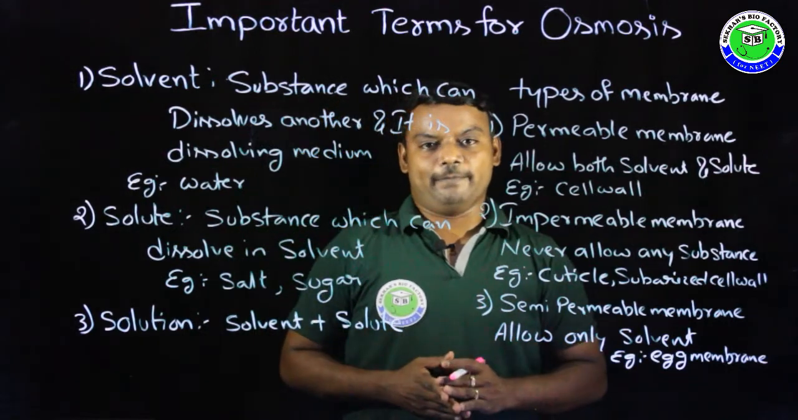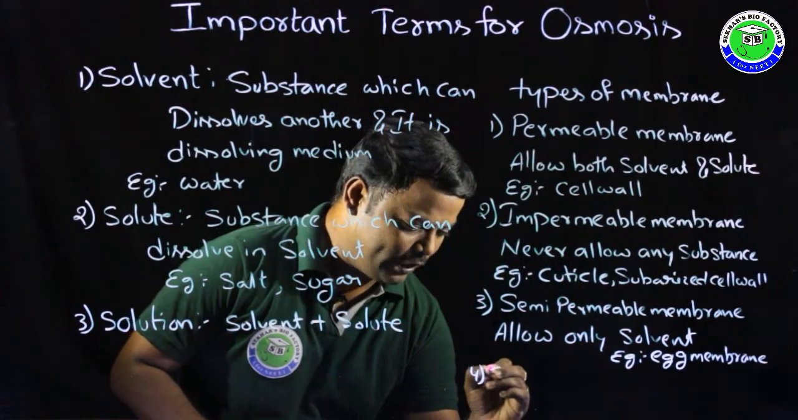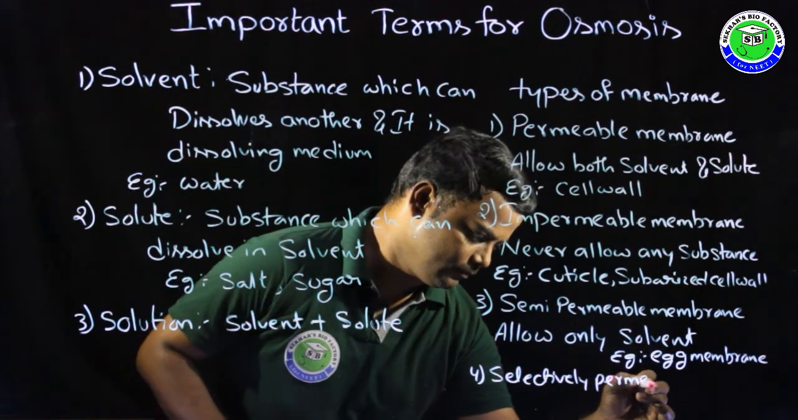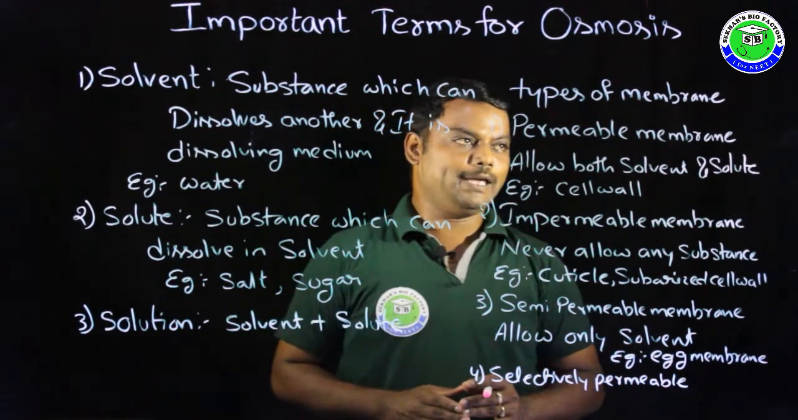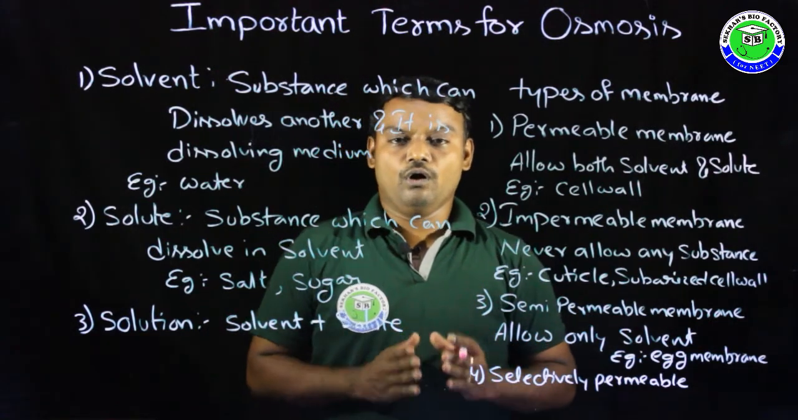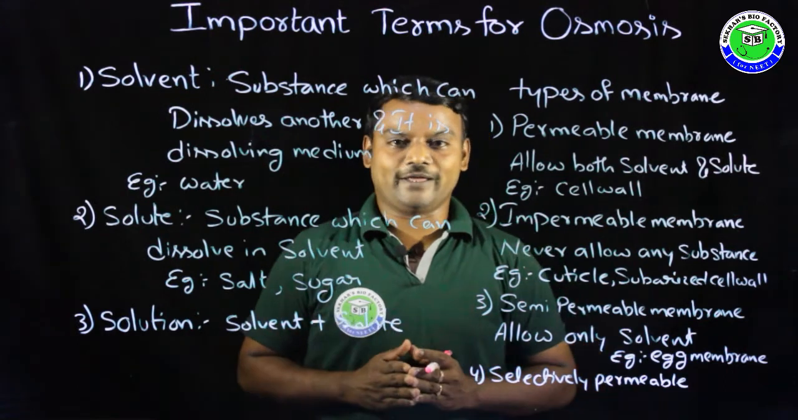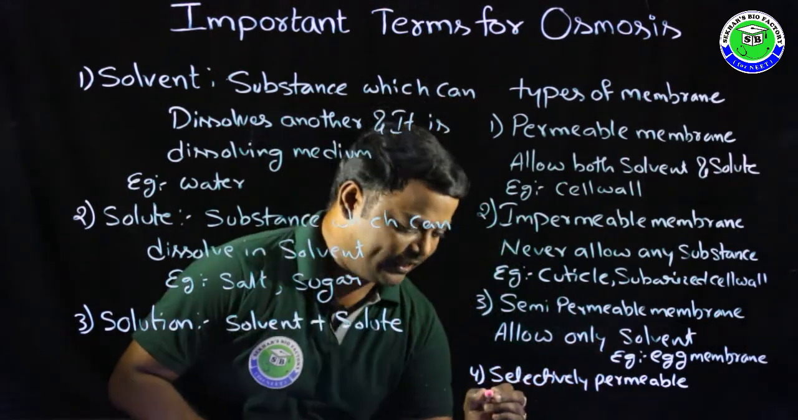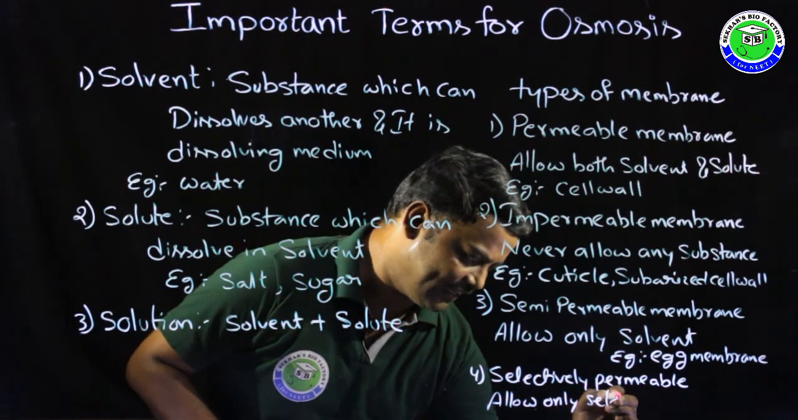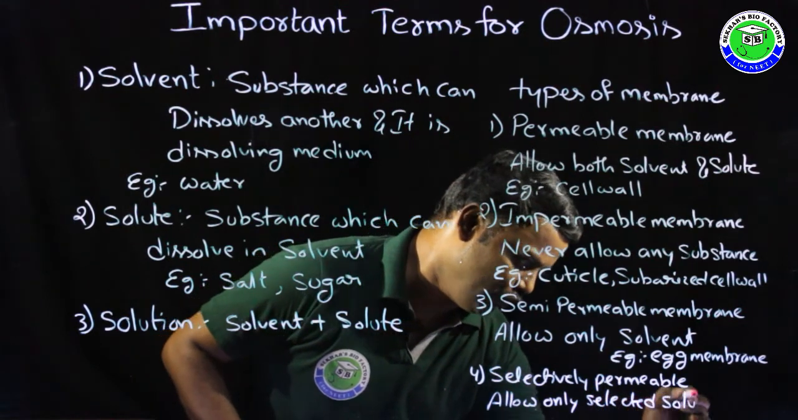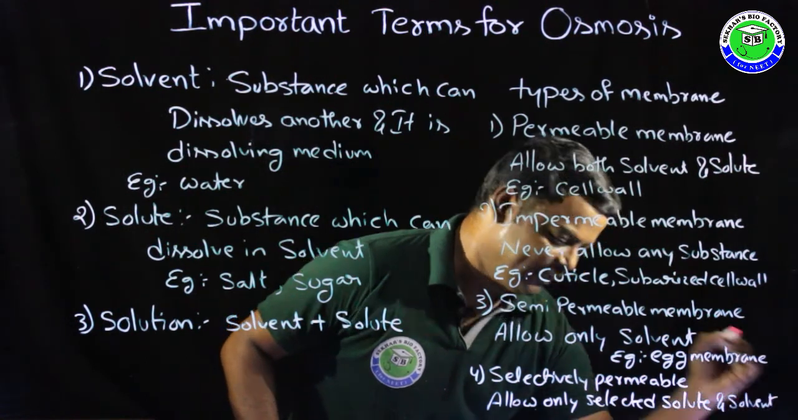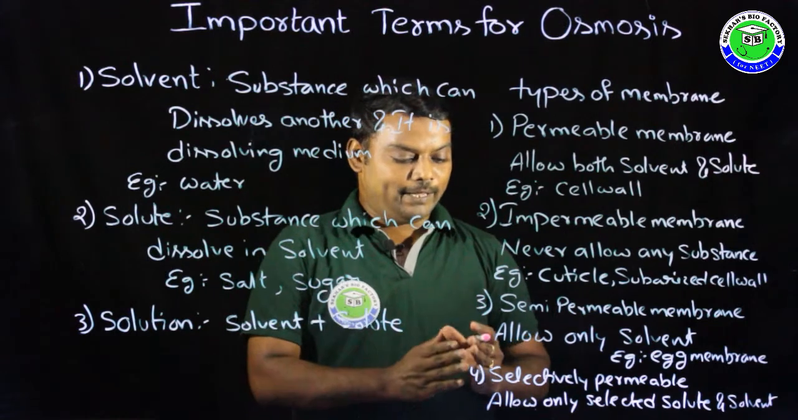Coming to the last type of membrane, it is called selectively permeable membrane. This membrane can allow only selected solute particles along with the solvent, and is called selectively permeable membrane.